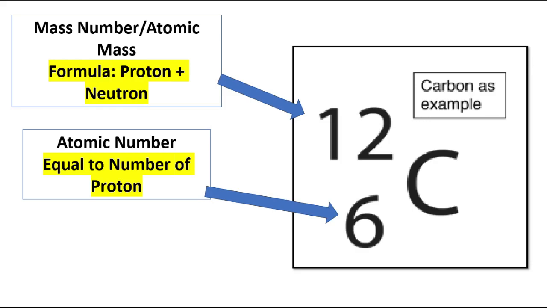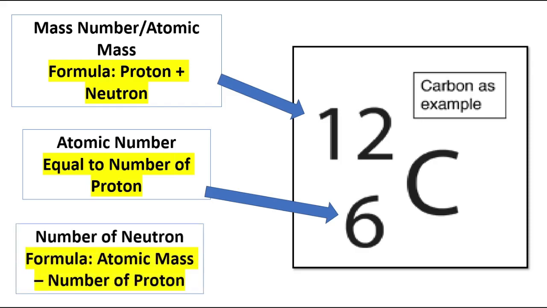The atomic number is always equal to the number of proton of an atom. And lastly, to get the number of neutron of an atom, the formula is atomic mass minus the number of proton or atomic number.